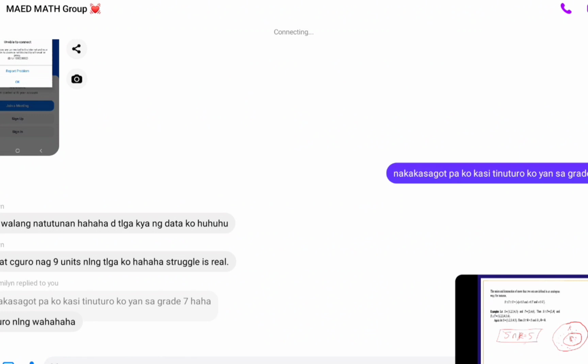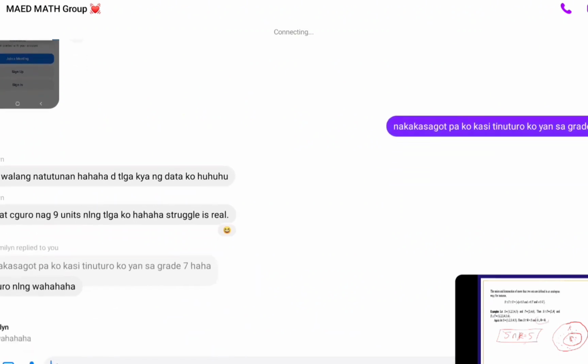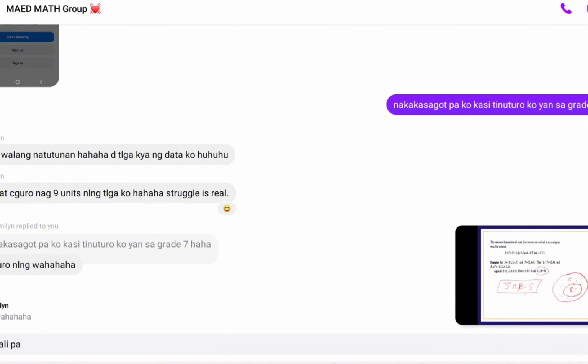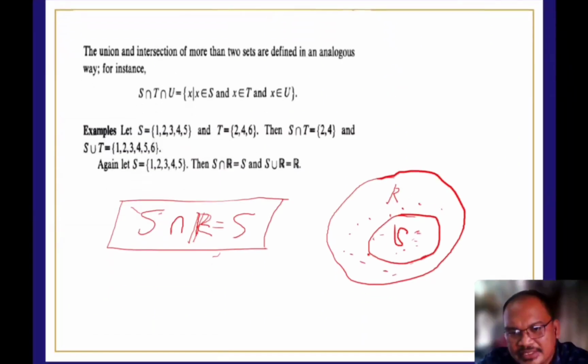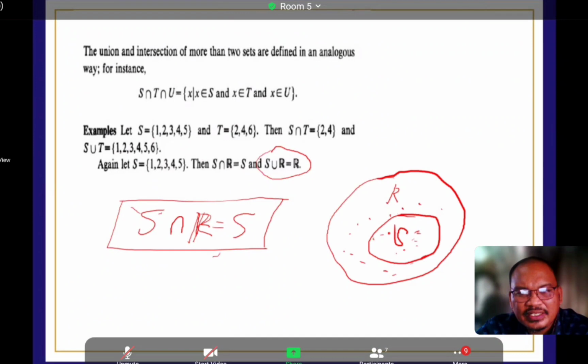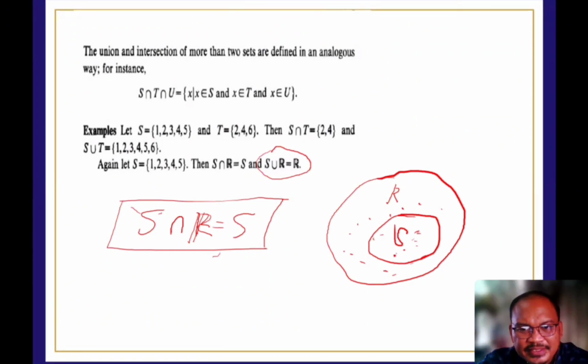How about this? Why does it say that S union R is equal to R? Using this, what happens? It's the combination of R and S, so the combination of the elements of R and S. Right? So you include all of them. That's why, if I write down all the elements here, what comes out is the value of R, or the real numbers.